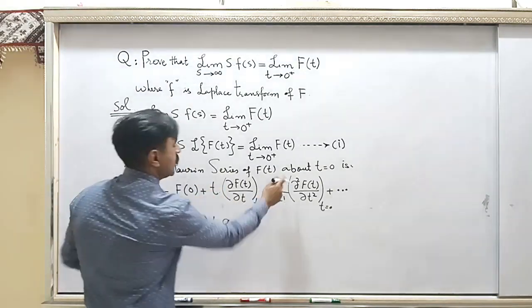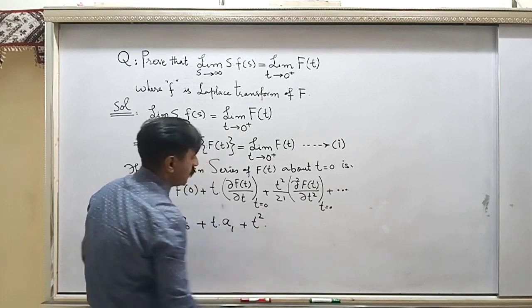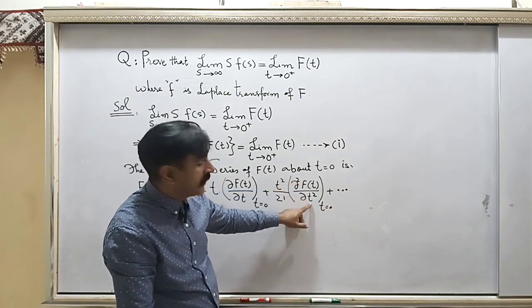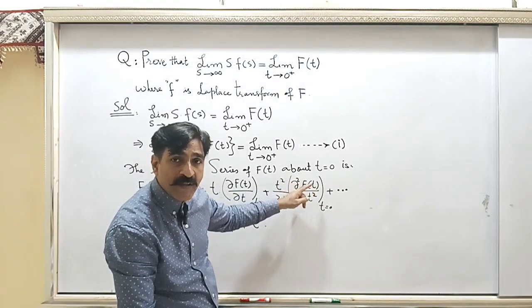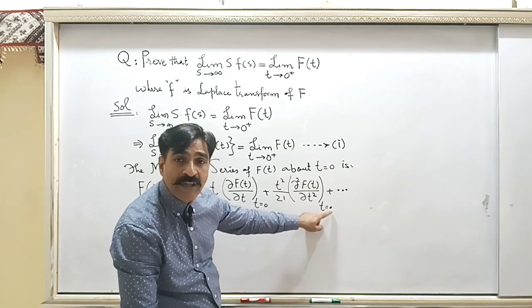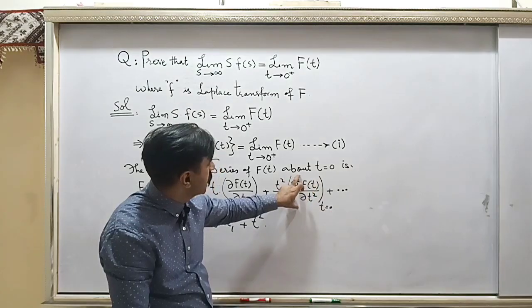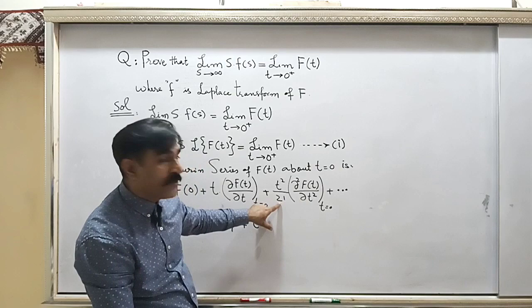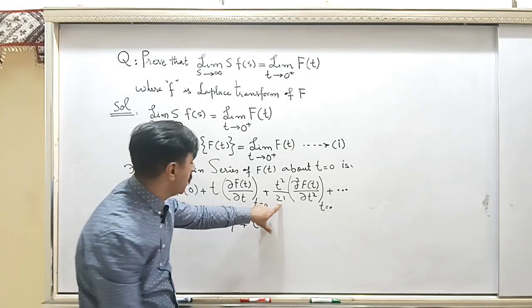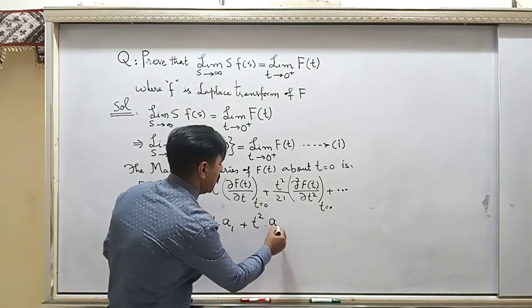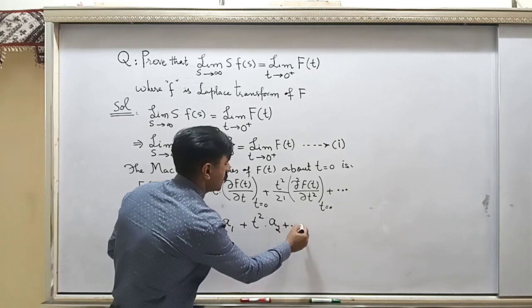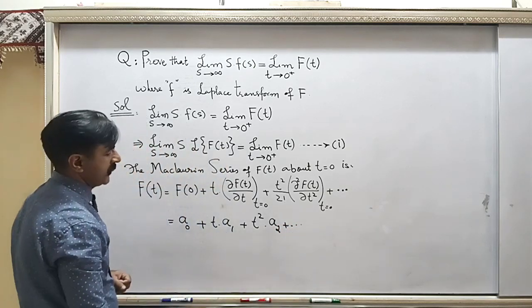Plus t square into the second derivative, which will be some function, and when you evaluate it at t equal to 0, it will be a constant, and this constant divided by 2 factorial will be another constant, and you may name it a2, and plus dot dot dot.